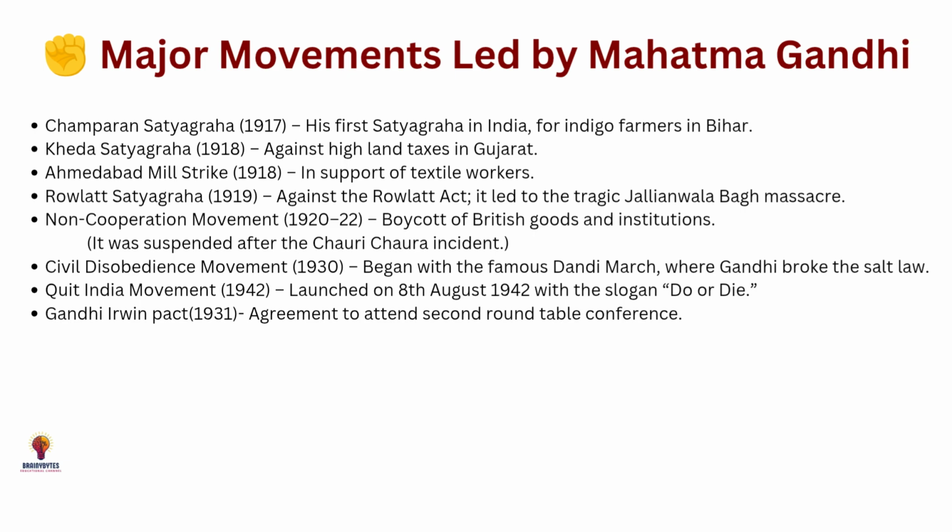Next, the Ahmedabad Mill Strike, a hunger strike in 1918 to support textile workers. Then the Rowlatt Satyagraha in 1919, then the Non-Cooperation Movement in 1920-22, then the Civil Disobedience Movement in 1930, then the Quit India Movement in 1942, then the Gandhi-Irwin Pact in 1931. These are all the important movements led by Mahatma Gandhi.